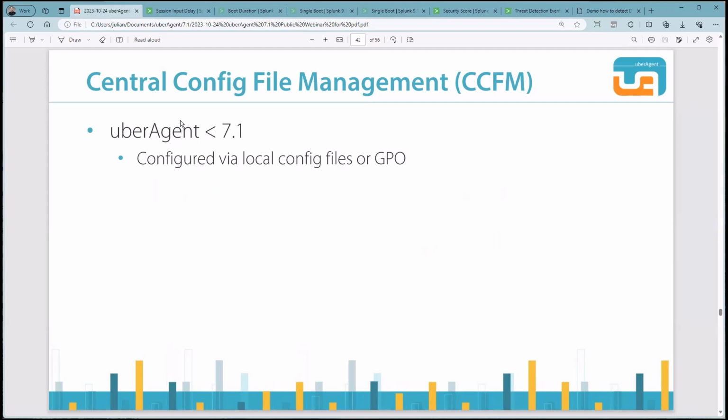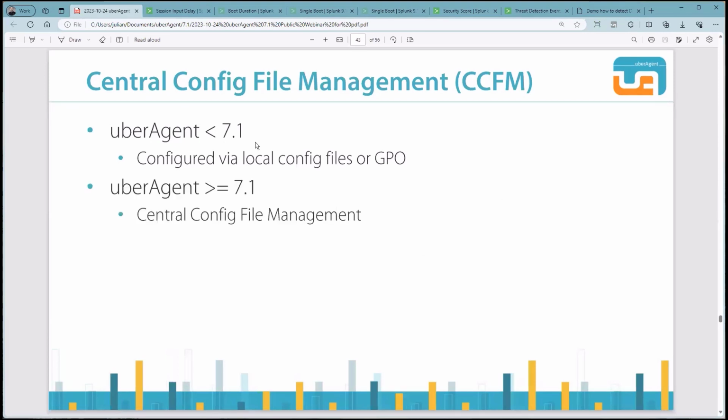And especially when we thought of the fast-paced security world, we had to find a way to let customers distribute configuration changes fast and flexible. That's why we introduced the Central Config File Management, or CCFM in short. It's a technique where customers can share the configuration bundle on SMB shares. This has multiple advantages. The technology is established in enterprise IT, scalability and performance aspects are well understood, and there's an excellent interoperability with existing tools and processes.